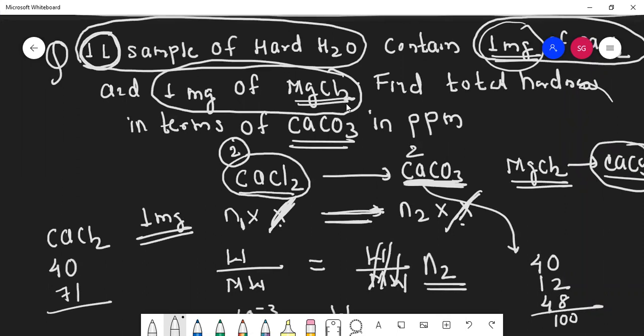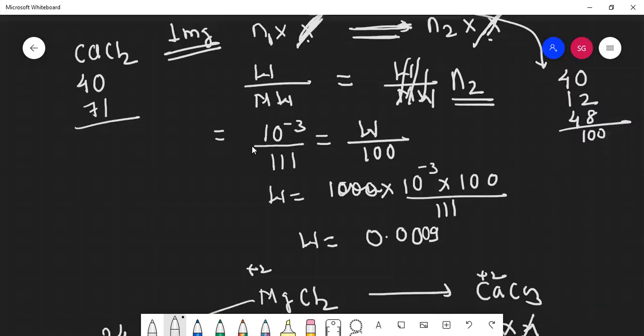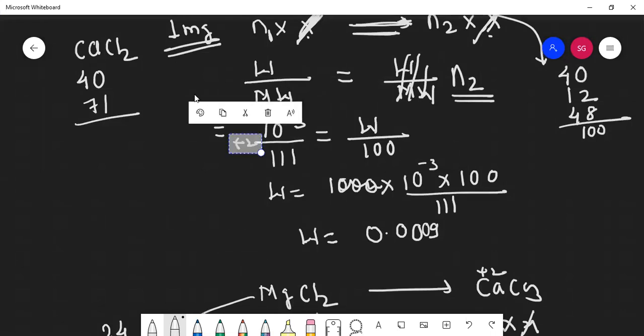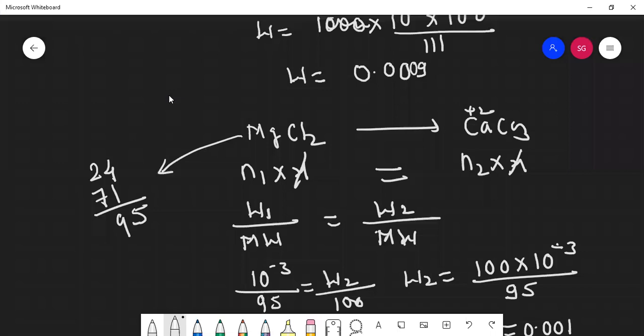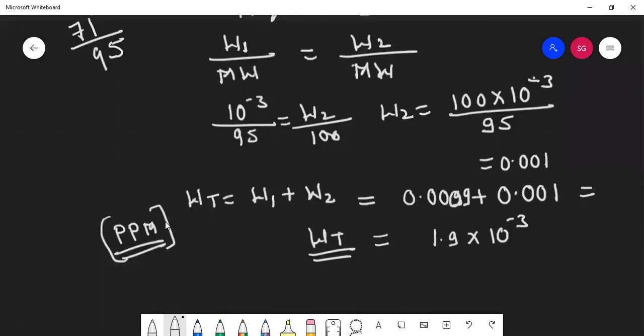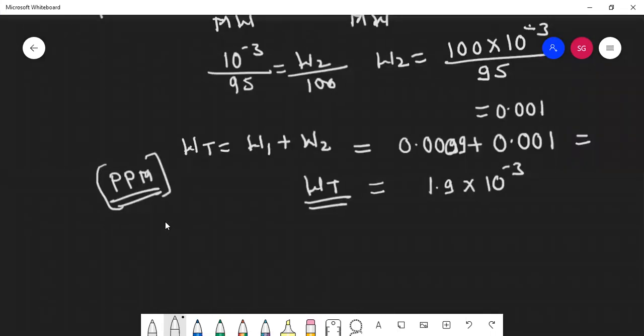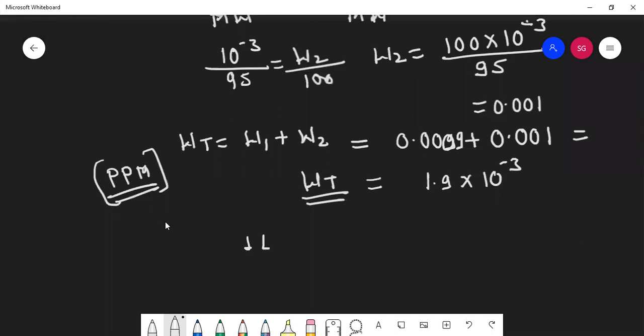So now the answer is very near. See here now. Whatever weight you got, that you got for 1 liter. So 1 liter is 1.9 into 10 raised to minus 3.